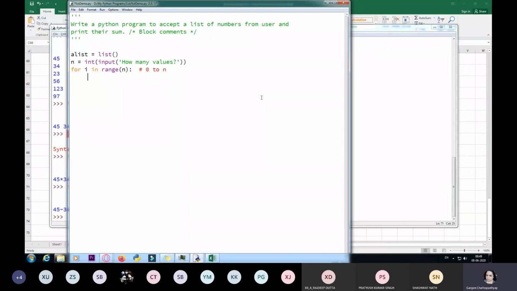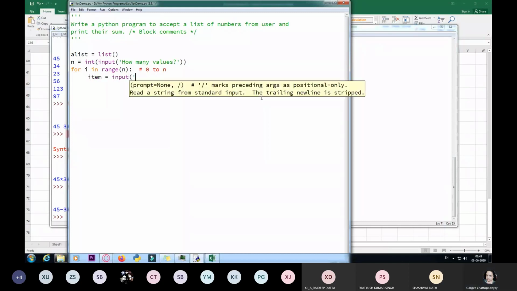Now over here, I'm going to ask for the values. So first of all, I'll take item equals input, enter an element, and I can simply write element, and what element? i plus 1.